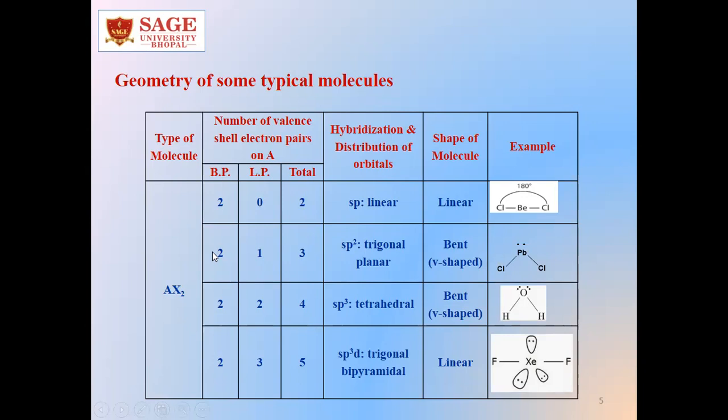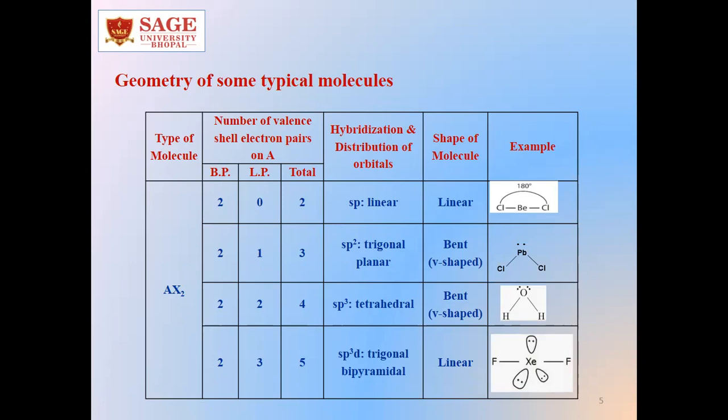When we consider 2 bond pairs and 1 lone pair in an AX2 type of molecule, the total number of pairs becomes 3, that is sp2 hybridization, and the geometry will be trigonal planar, but the shape we will see is bent, because we cannot see the lone pair but we can see the effect of the lone pair. So the molecule will have a V shape.